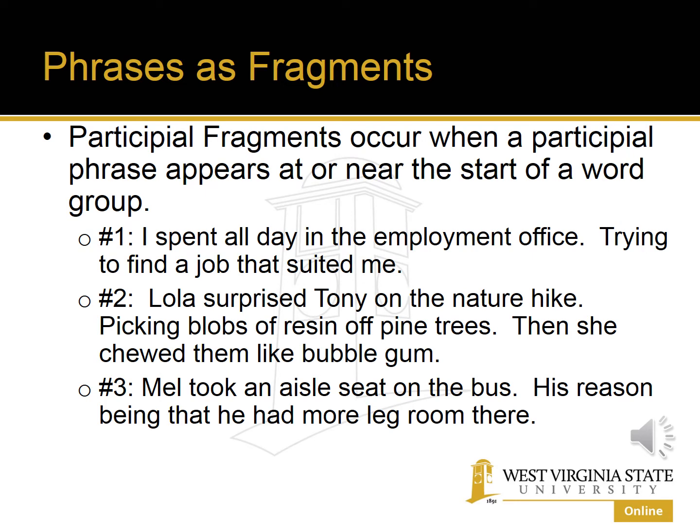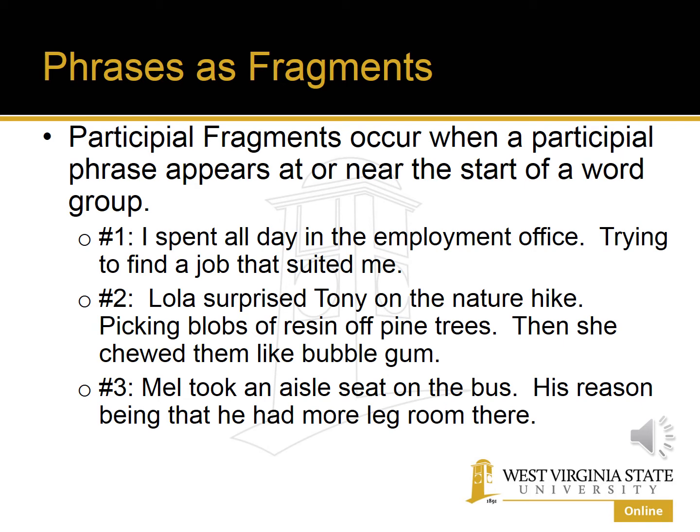Participial fragments occur when a participial phrase appears at or near the start of a word group. Here we have a few examples. Number 1: "I spent all day in the employment office. Trying to find a job that suited me." The first part, "I spent all day in the employment office," is a complete sentence. It's an independent clause. But then we have a participial phrase following, "trying to find a job that suited me." This is a sentence fragment.